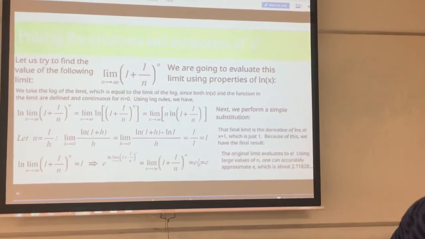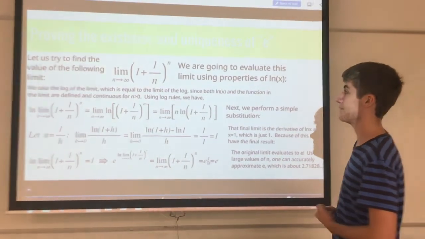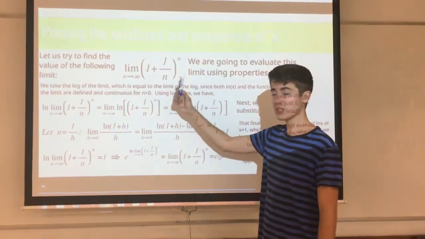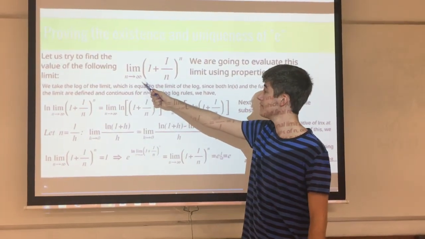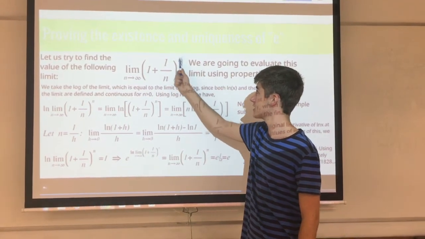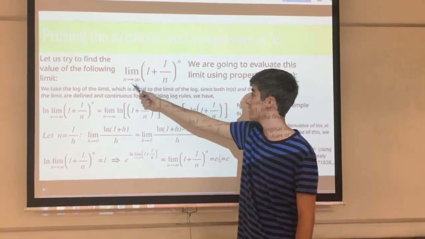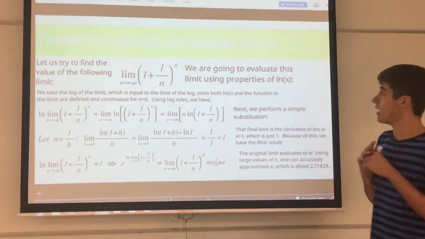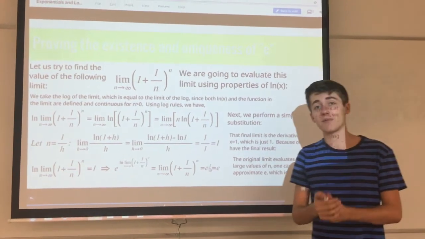Okay, now to actually proving the existence of the number e. We're going to do that by evaluating this limit: the limit as n goes to infinity of the quantity 1 plus 1 over n, all to the power n. So this entire term is being limited by n going to infinity. Okay, and we're going to evaluate it using the properties of the natural log of x.